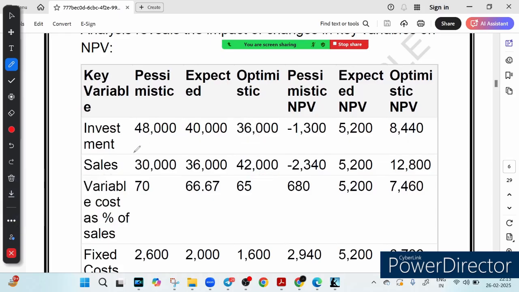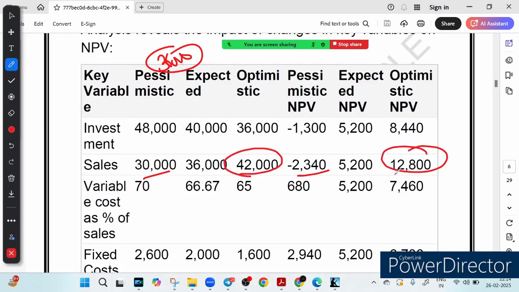And what are the pessimistic? Suppose cost, which is investment, increases to 48,000, right? So NPV drops to minus 1300. If cost decreases to 36,000, our NPV rises to 8,440 crore. Now you can see the sales change. Earlier sales was how much? 36,000. Now if the sales decrease to 30,000, NPV falls to minus 2340 crore. And if the sales increase to 42,000 from 36,000, our optimistic NPV becomes 12,800 crore.